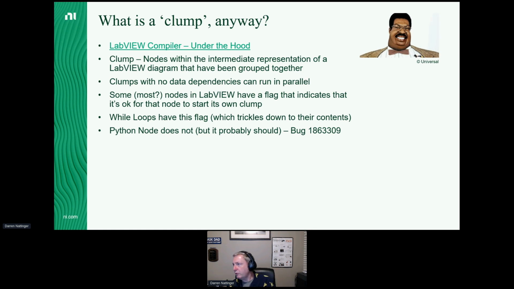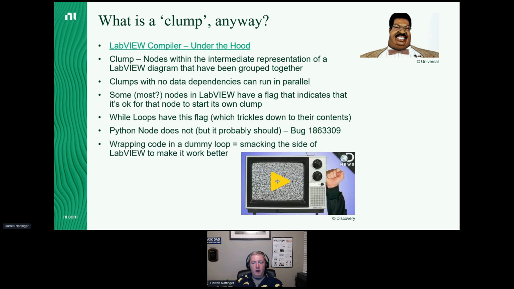So let me double check the questions. Did we try putting an Always Copy node before the Python node? We didn't. Based on my understanding of the scenario, that wouldn't work, because again we're falling back into the Python node not having that clumping flag set on it. So I don't think an Always Copy would help with that, though we could certainly try it and see. But at the end of the day, when I just wrapped that code in a dummy while loop, I felt like I was smacking the side of LabVIEW to try to make it work better. That's ludicrous. We shouldn't have to do that. Not with this programming language.